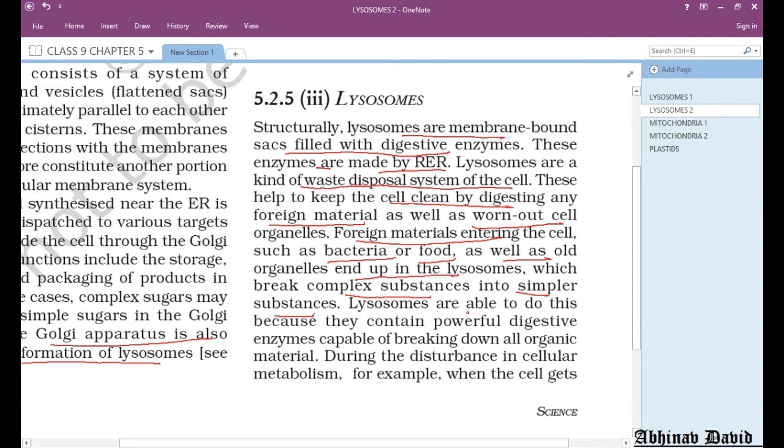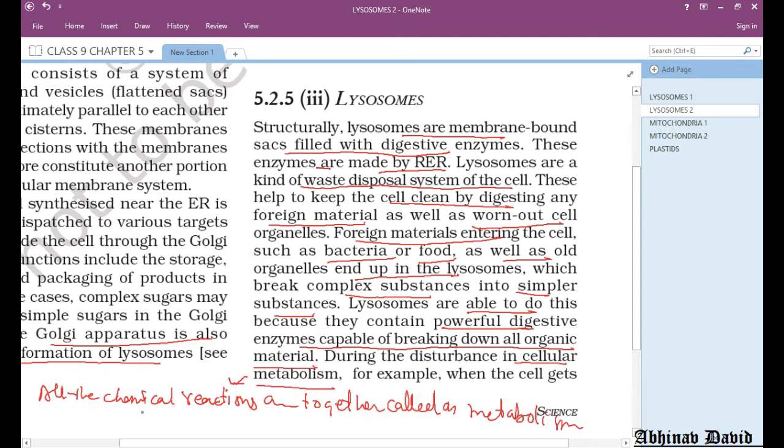Lysosomes are able to do this because they contain powerful digestive enzymes capable of breaking down all the organic material, that is the living material. Whatever chemical reactions are taking place inside the living organism are all together called metabolism. Whenever there is a disturbance or any problem in the cellular metabolism, these lysosomes burst.